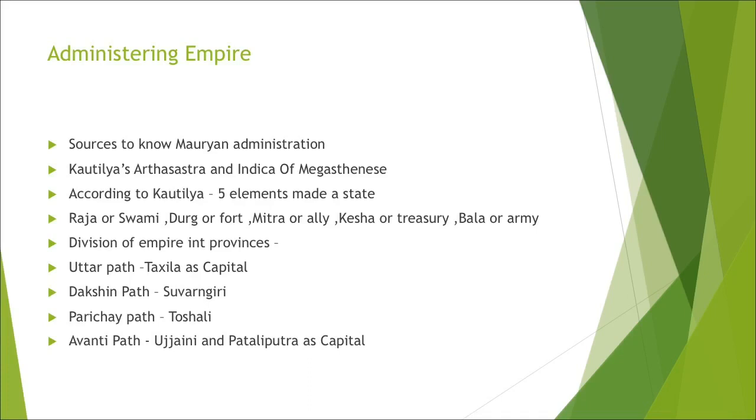Now the Mauryans had a vast empire. Into which provinces was this empire divided for administration? North, that was Uttarpat with Takshila as its capital. Dakshinpat in the south, with Suvarnagiri as its capital. Prachyapat in the east with Toshali or present Kalinga. And Avantipat with Ujjaini as its capital in the west. North, south, east, west. And the capital city was Patliputra.